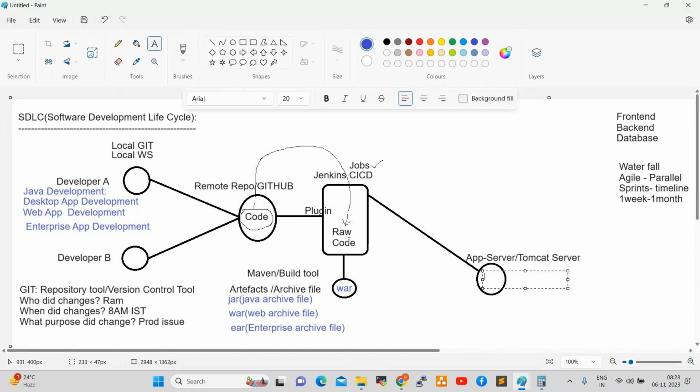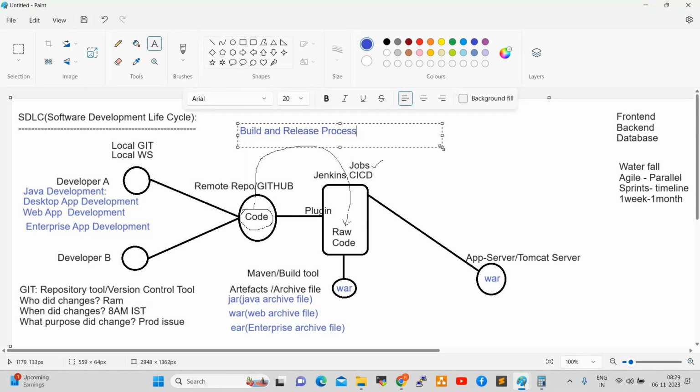Jenkins will push that war file to the application server, where we deploy it. Once we deploy the war file here, the application can be accessed through the internet. Are you getting it, everyone? This we can say is the build and release process.